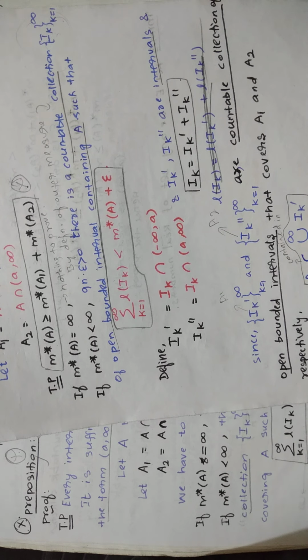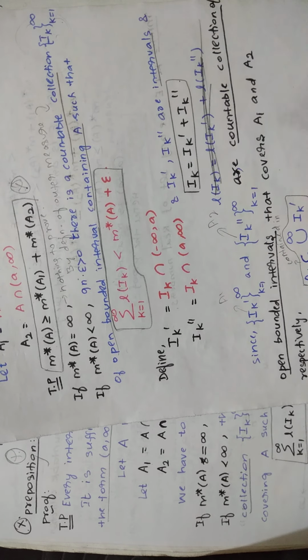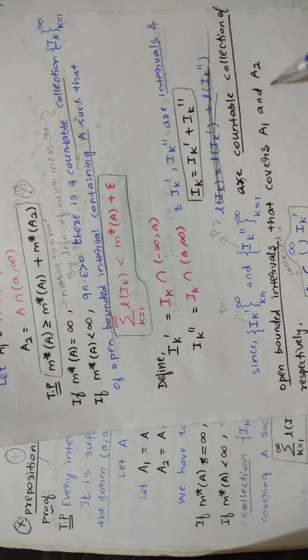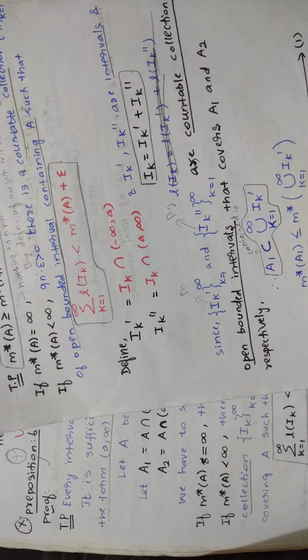You know that they are a countable collection of open bounded intervals, because Ik is a countable collection of open bounded intervals. So you are splitting Ik like this. Then this also will be a collection of open bounded intervals. That is what you are writing, that covers A1 and A2 respectively. Here this interval is covering A1 and this interval is covering A2.